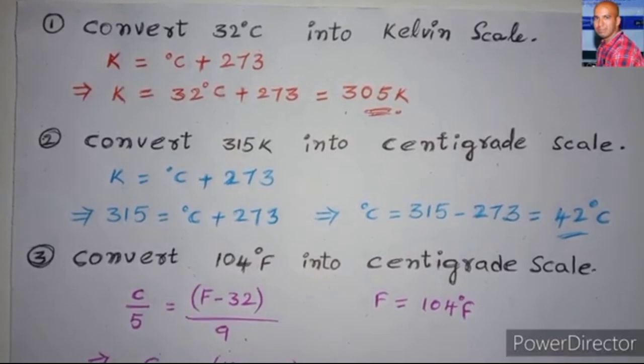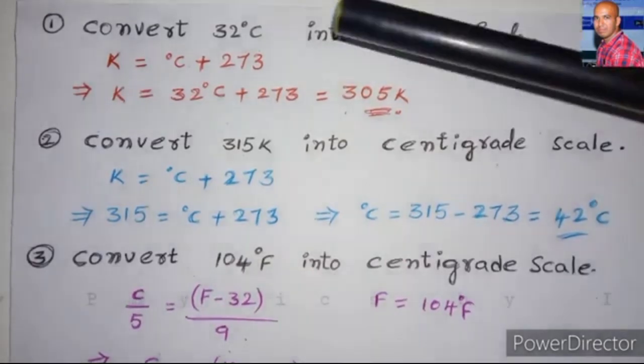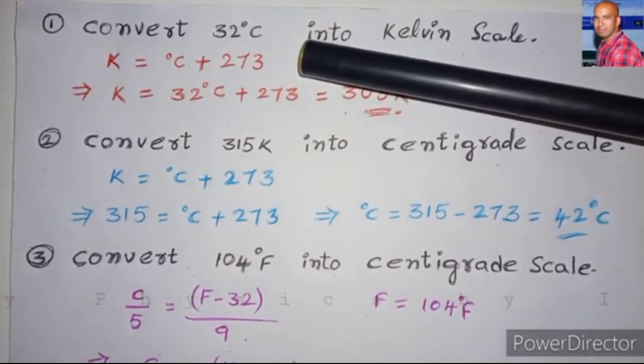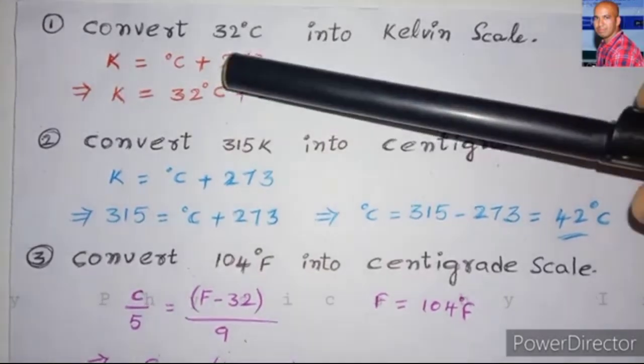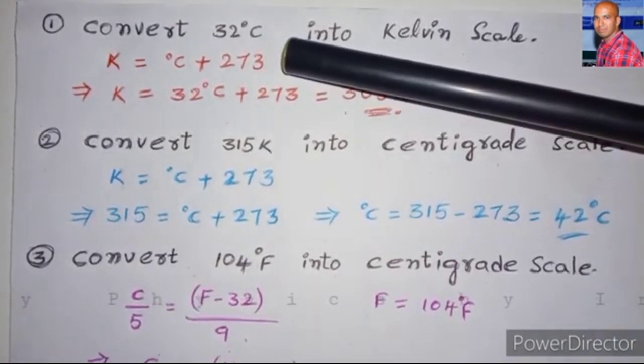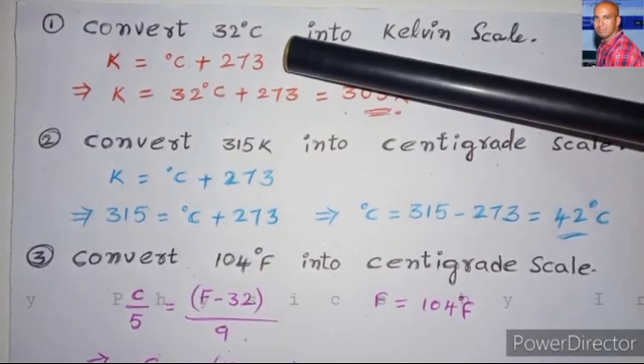Let us take some examples to understand the problems in the heat chapter. So here is the first one. Convert 32 degrees centigrade into the Kelvin scale. So here is the conversion between the centigrade scale and the Kelvin scale. The formula we need to apply here is: temperature in Kelvin equals temperature in centigrade plus 273, because the Kelvin scale starts from 273 kelvins.